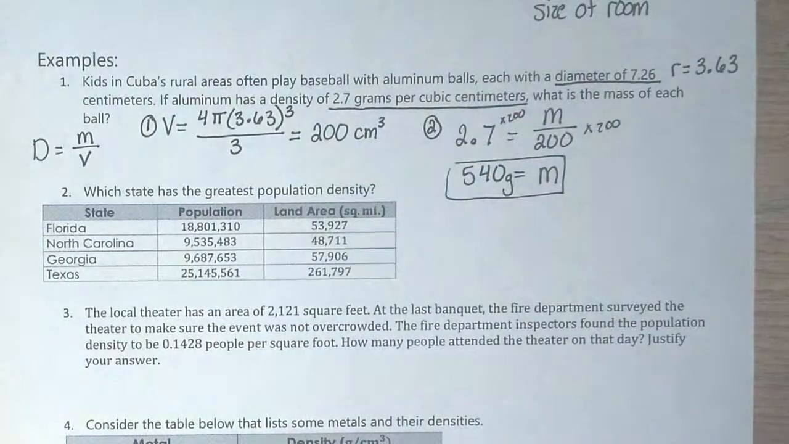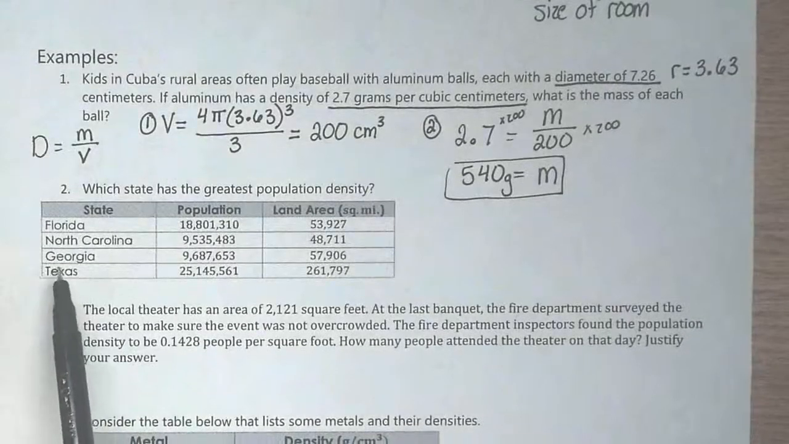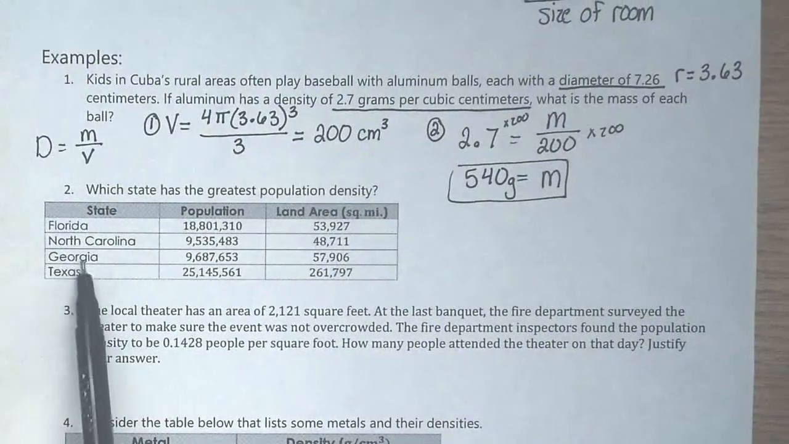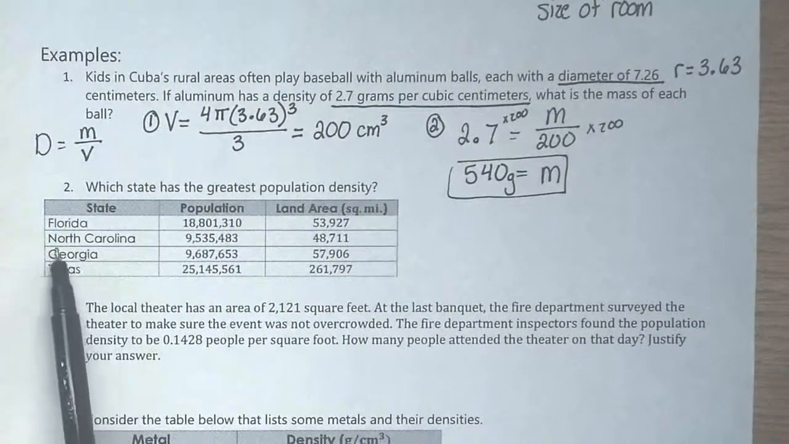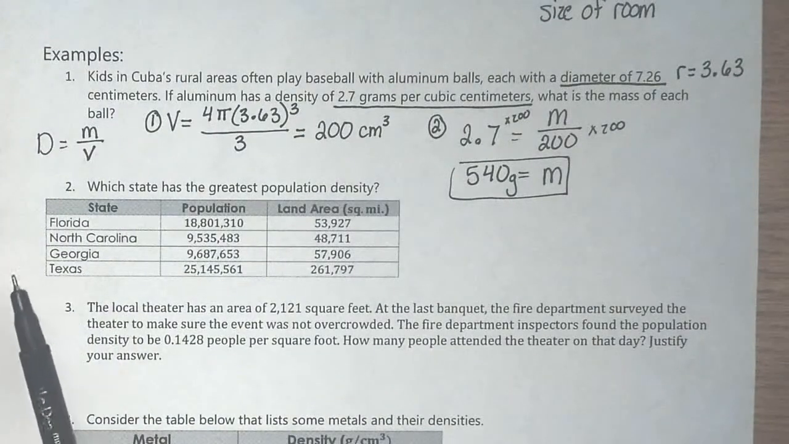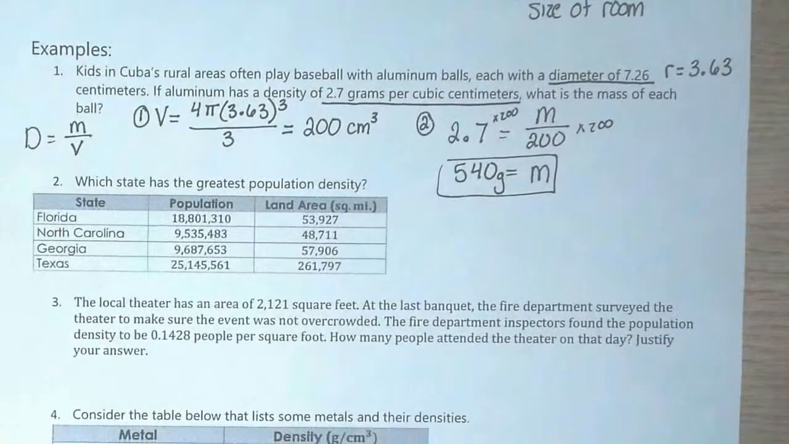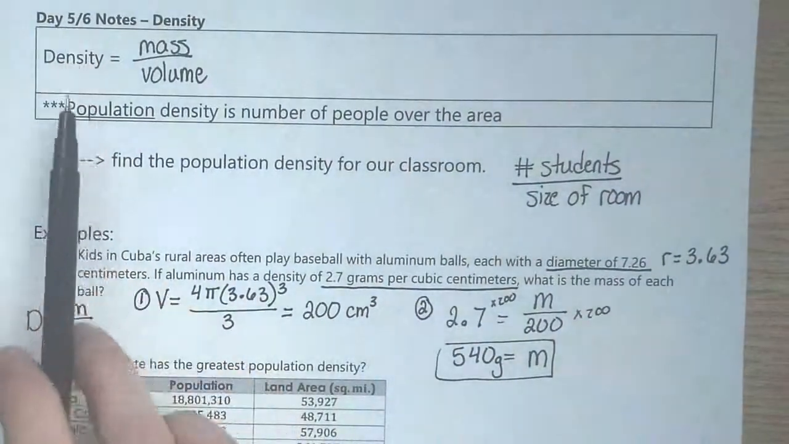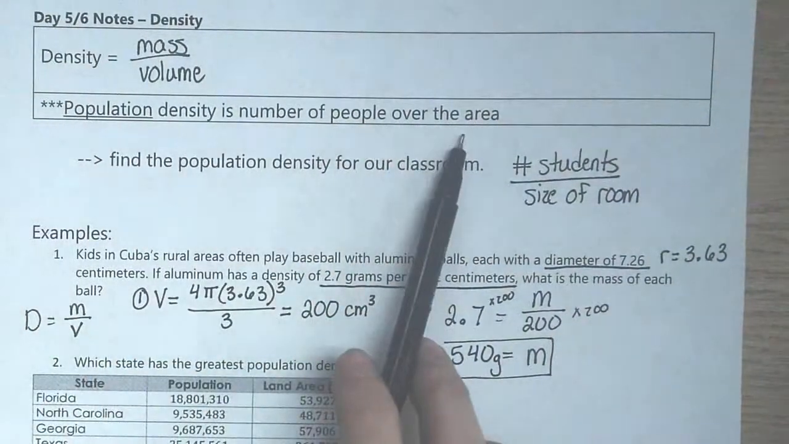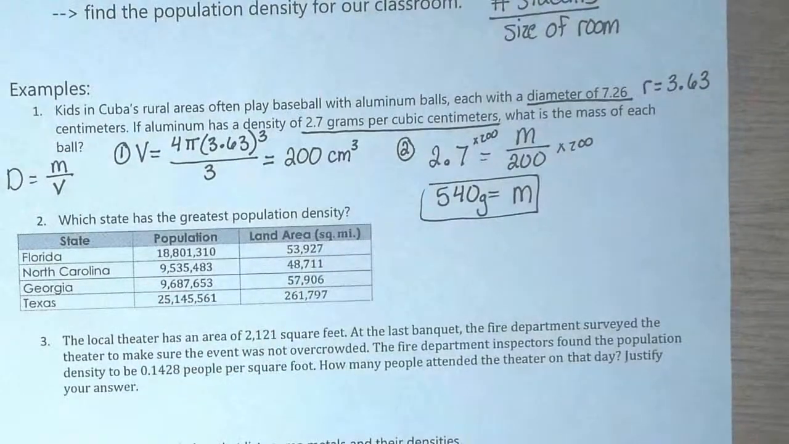Okay, moving on. Number 2, which state has the greatest population density? So which state is going to be the most dense? We live in Florida, we know what it's like. North Carolina and Georgia feel kind of similar to me, except Atlanta in Georgia is a really, really big city. And then Texas. Texas is huge, so we would have to have a lot of people to make Texas as crowded as these other states, I believe. So back up to the top where it said population density, number of people over the area. We're going to do that for each of these options.